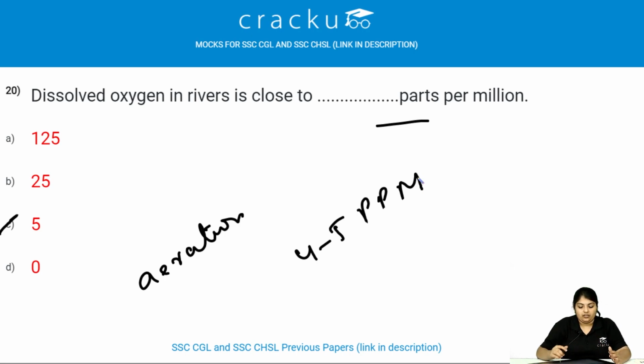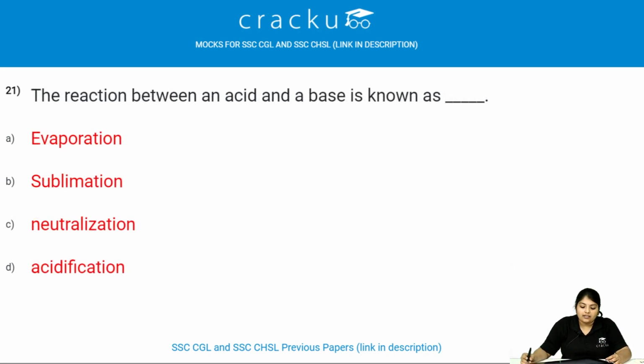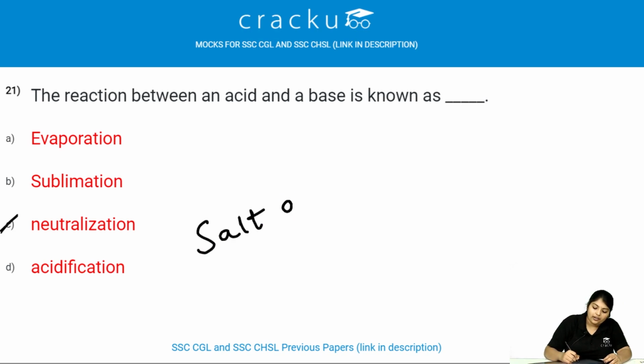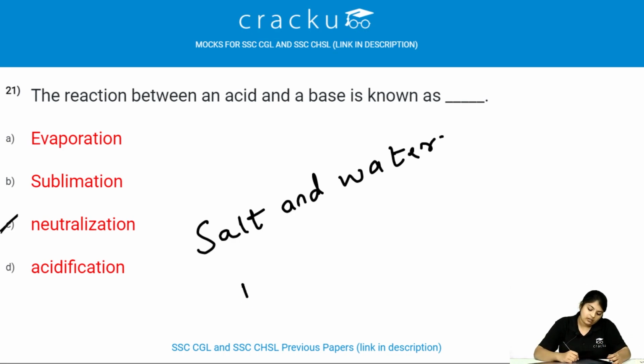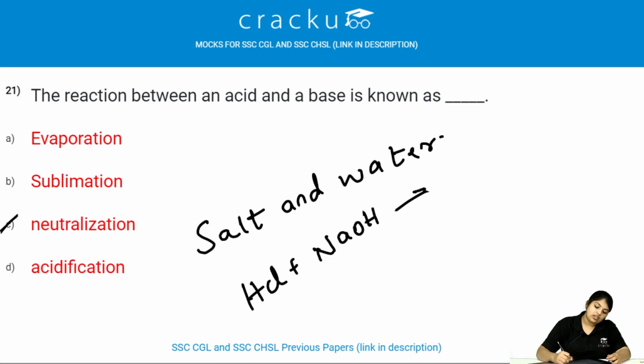It is sufficient. The reaction between an acid and a base is known as neutralization. It gives rise to salt and water. For example, HCl plus NaOH gives NaCl plus H2O.